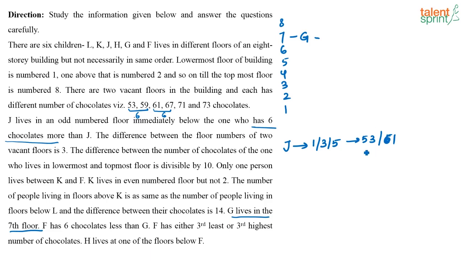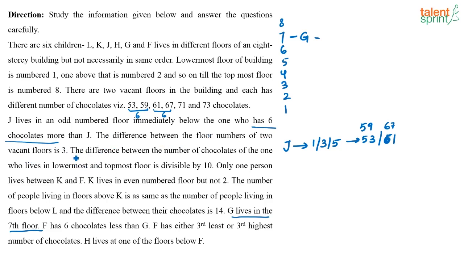So if J has 53 chocolates, the person who is living just above J, how many chocolates will he have? He will have 59 chocolates. And if J has 61 chocolates, the person who is living just above J will have 67 chocolates. So that is what we understand now. Now, next information: the difference between the floor numbers of the 2 vacant floors is 3. Okay, let us wait to use that information.